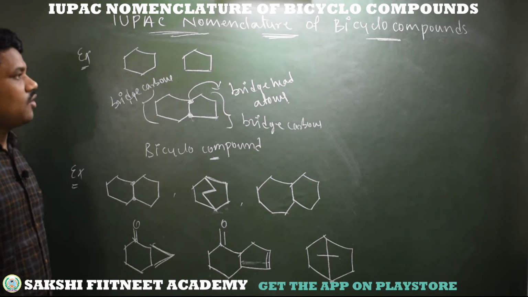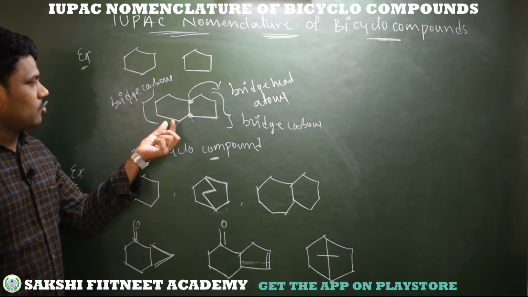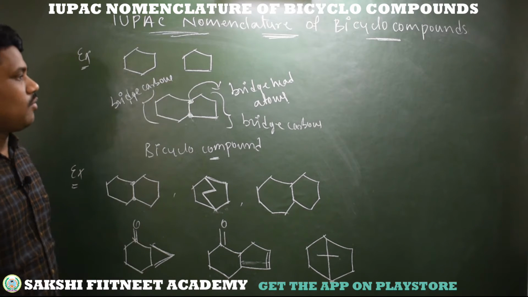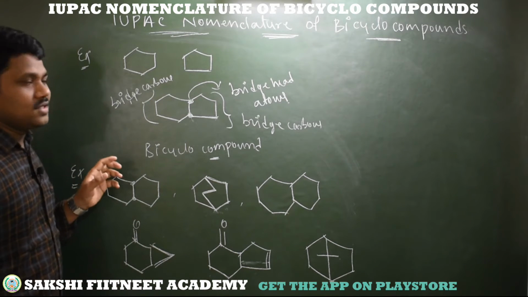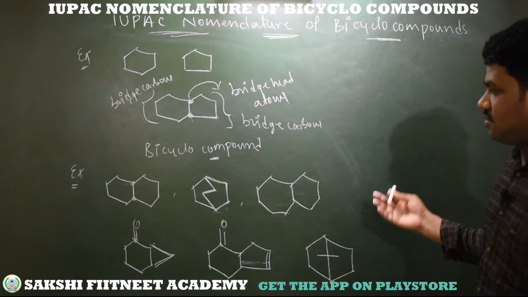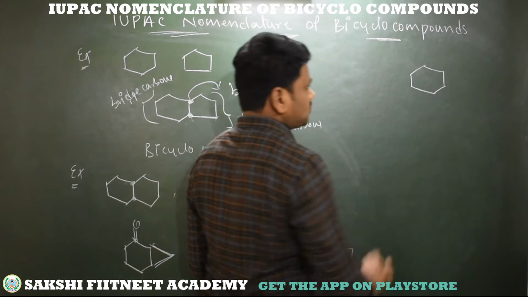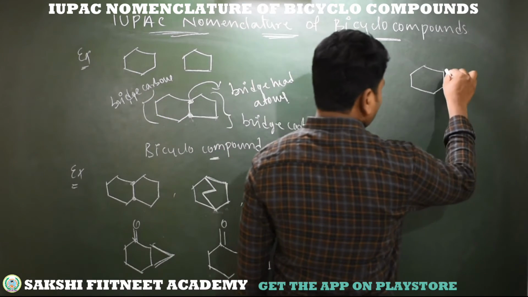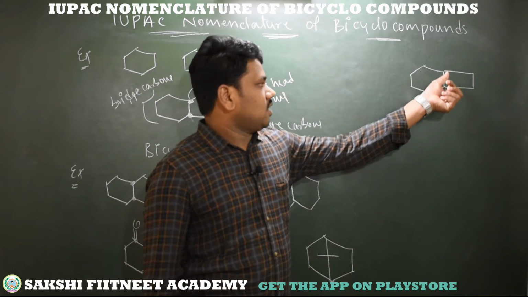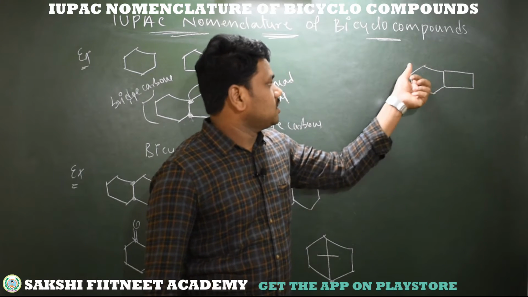So I hope you understand well what bicyclo compounds are. Simply, two cyclic systems which are fused, and both systems have two common carbons, are called bicyclo compounds. Now we'll discuss how to write the IUPAC name for these bicyclo compounds. Here I am taking a simple example to understand clearly how to write an IUPAC name. This is a cyclohexane which is fused with a cyclobutane. These are the two bridgehead carbons. In this bridge we have two carbons.